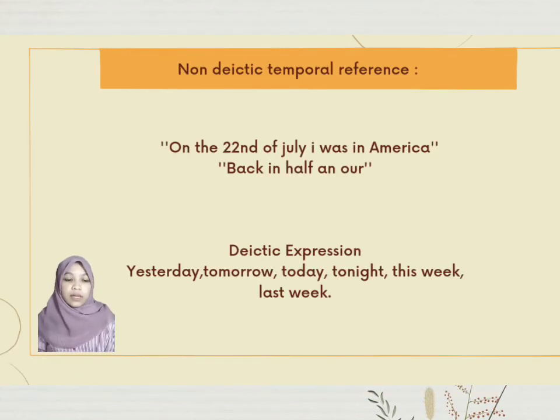Another example, "I was in Turkey then," or "I'll see you then." We also use non-deictic temporal reference, such as "On the 22nd of July, I was in America," or "Back in half an hour." There are several examples of proximal and distal, and then the non-deictic temporal. Other deictic expressions are yesterday, tomorrow, today, tonight, this week, last week, and many more. All these expressions depend on the utterance time and situation.